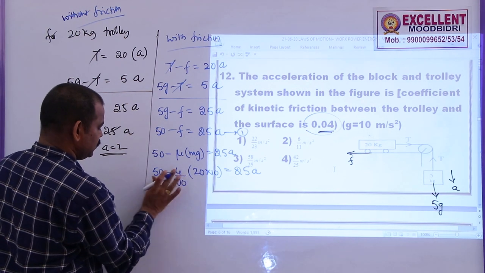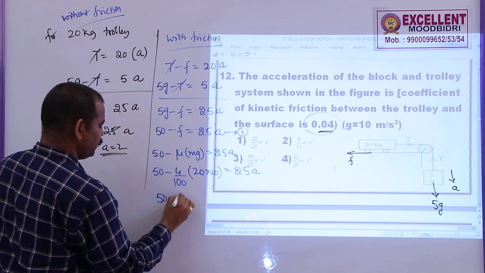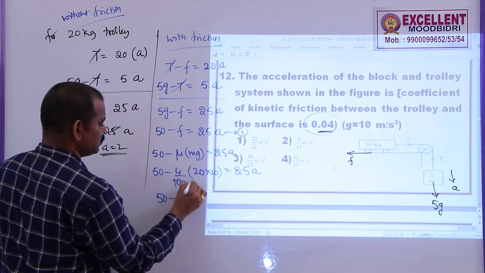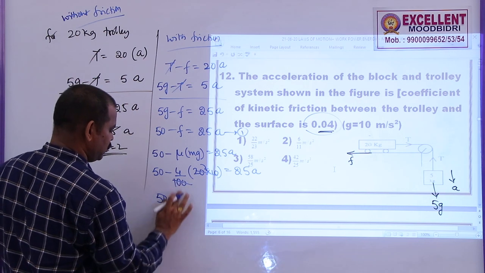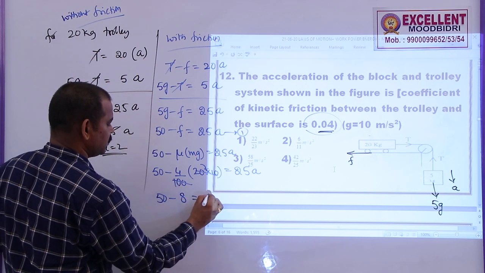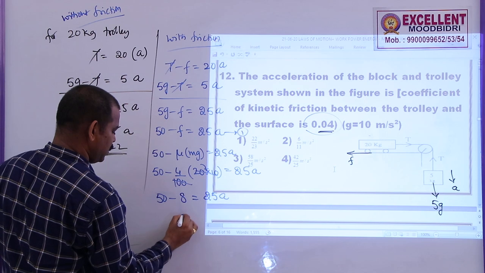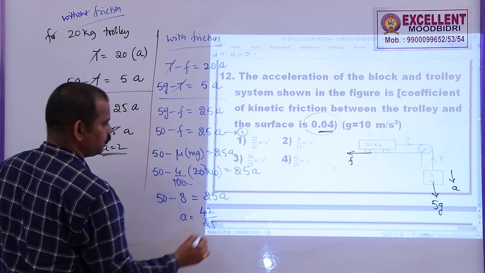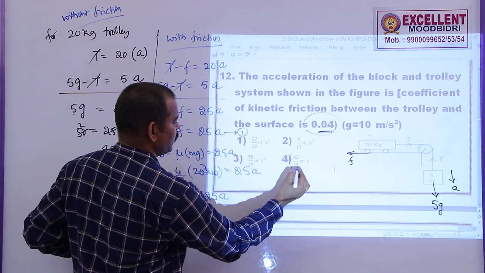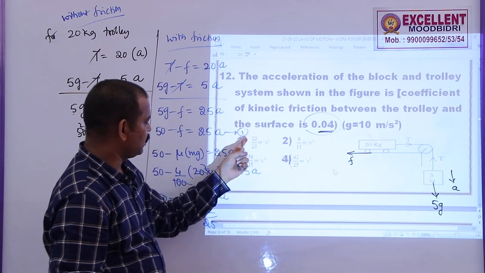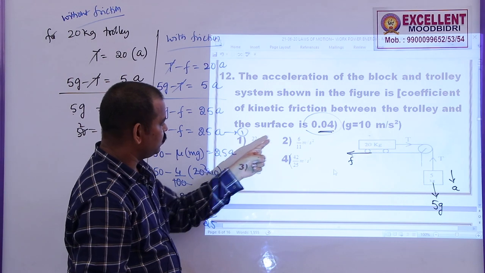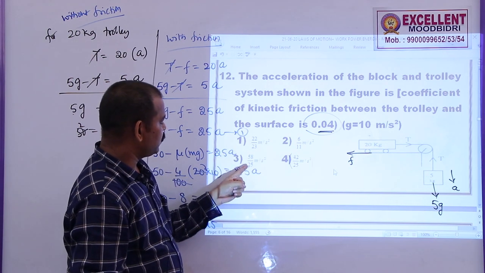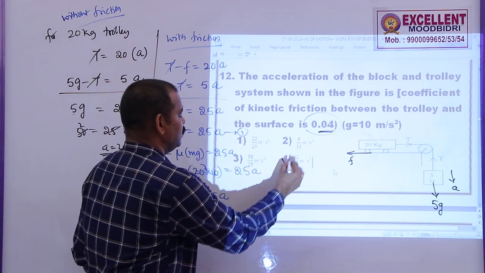Sorry, this is 200. This is 100. Cancel 2. 4 2s are 8 only. So this is 50 minus 8 is equal to 25a. A is equal to 42 by 25. I think options are not clear. This is 22 by 23, 6 by 11, 58 by 25, 42 by 25. So option 4 is correct.